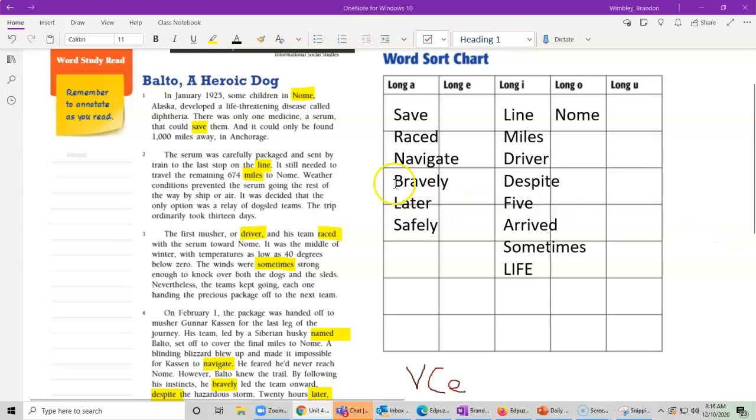And why is that? Well, not only are the winds and the temperature so drastically perilous, but we also have at the very beginning, remember, they're trying to deliver medicine to save the children in Nome. So the tone is kind of suspenseful. It's kind of dreadful.